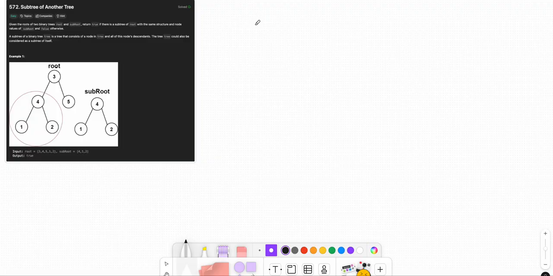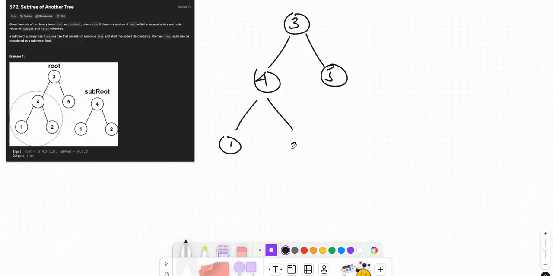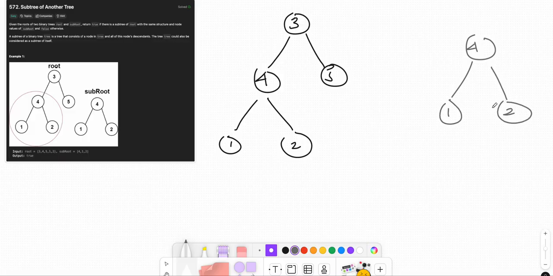So if I need to, let's draw the tree. We have 4, we have 5, we have 1, and we have 2, right? And the small tree we are given has 4, 1, 2, right?